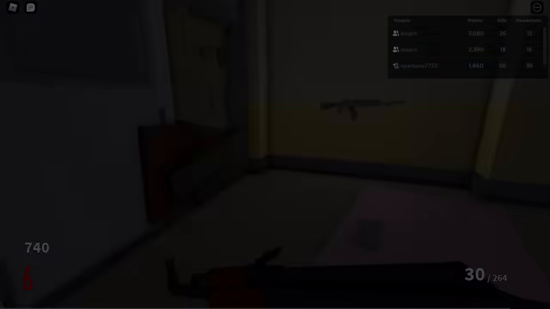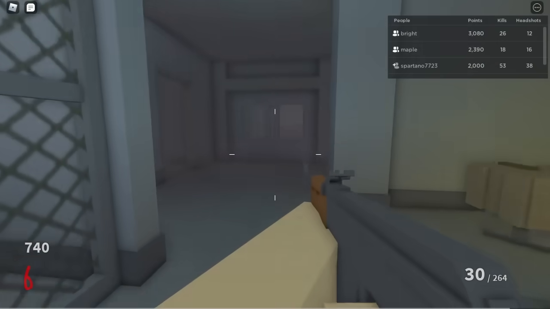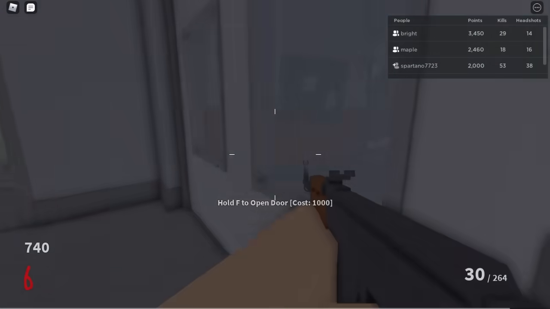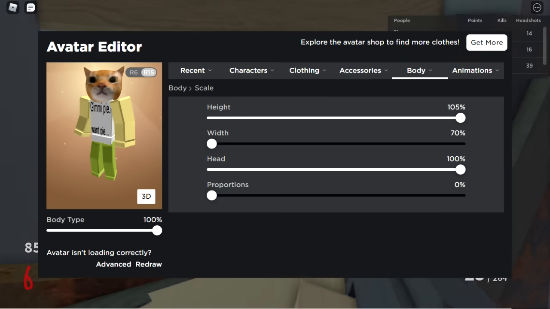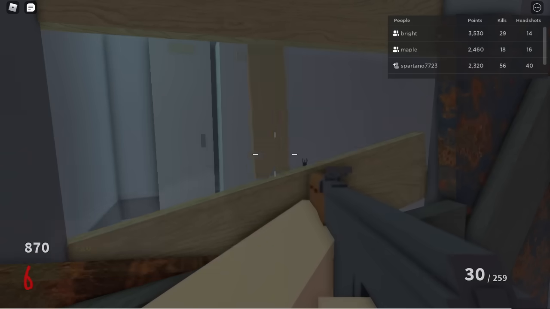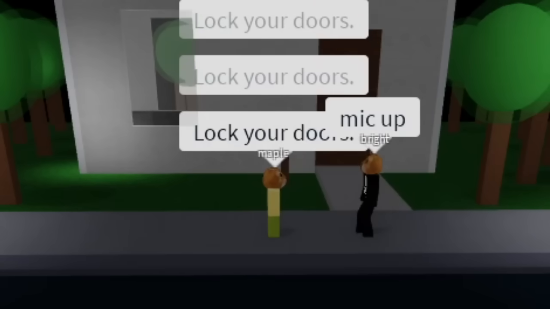Slenders. Slenders are one of the most hated groups of people on Roblox. It's unknown who exactly started the trend, but it's mostly classified as people who have their proportions and width set to the lowest option and the height to the highest option, making them look literally like Slenderman. Slenders as a whole usually have a bad reputation for being super toxic.